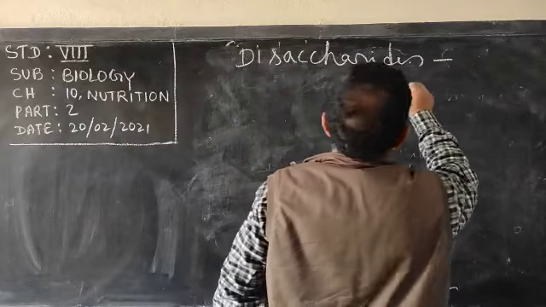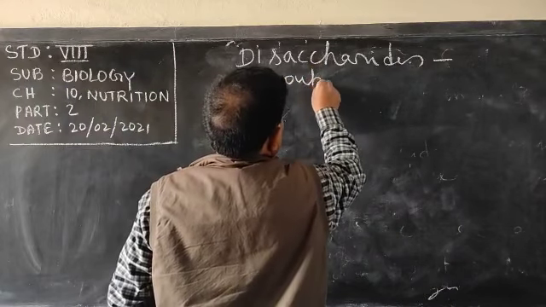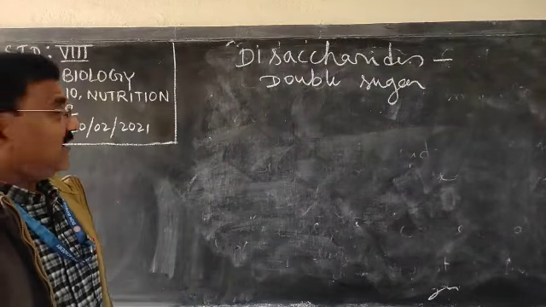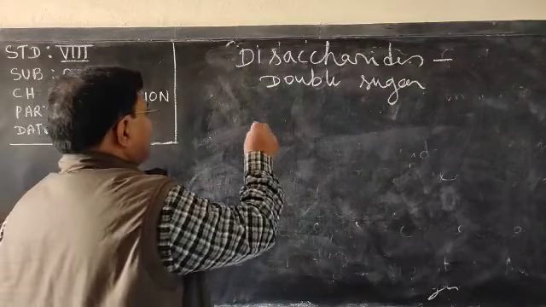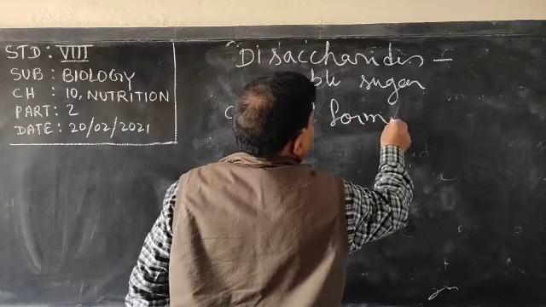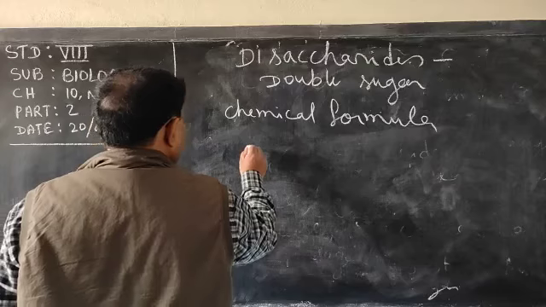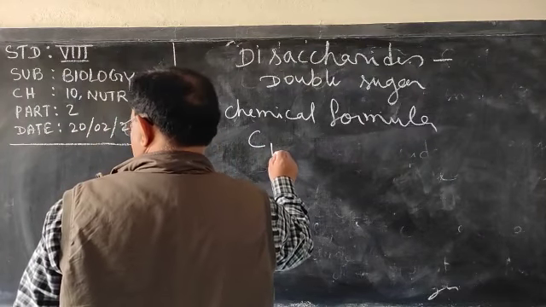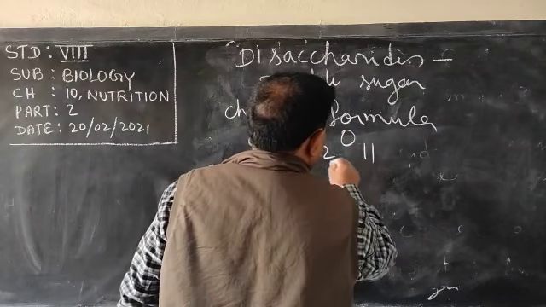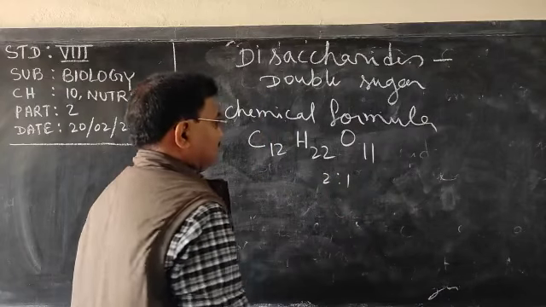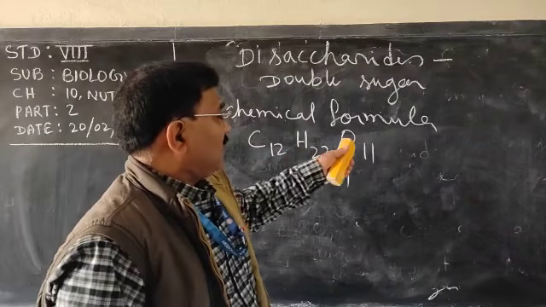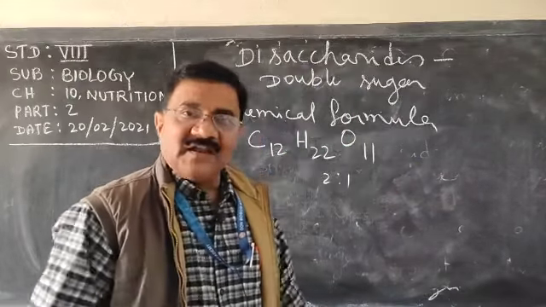Disaccharide, or double sugar. It is also called double sugar. Now, what is the chemical formula? The chemical formula of disaccharide is C12H22O11. Again, you can say 2:1. The chemical formula of disaccharide, or double sugar, is C12H22O11. Very clear.